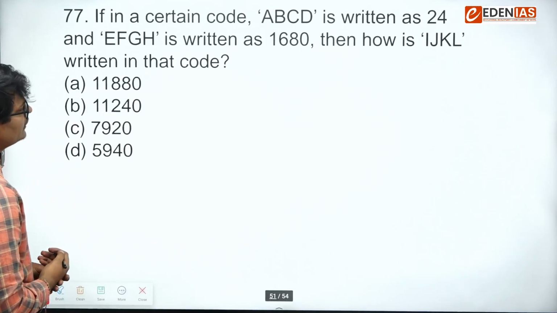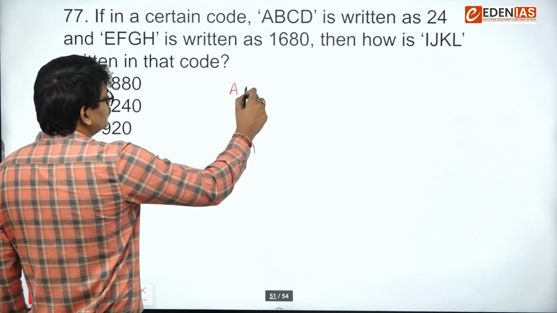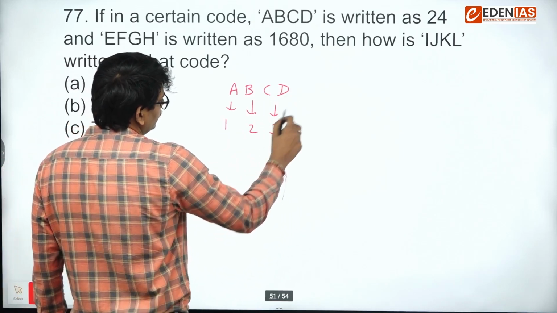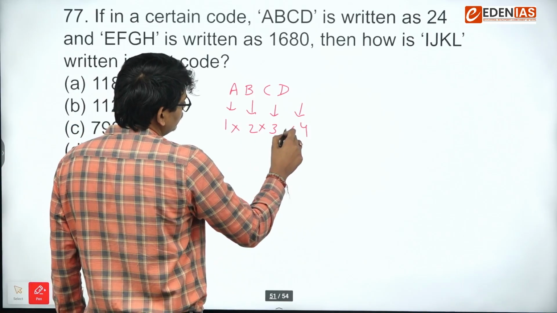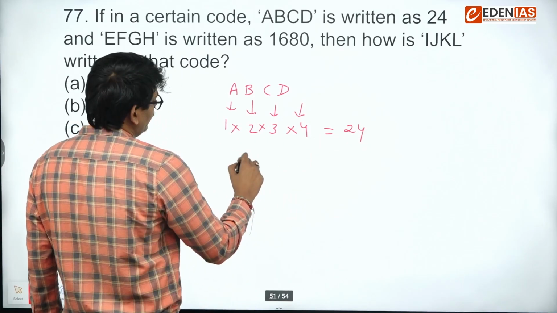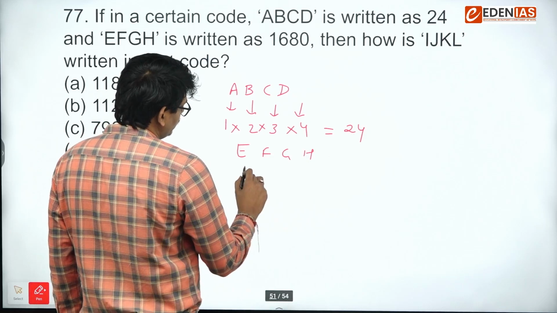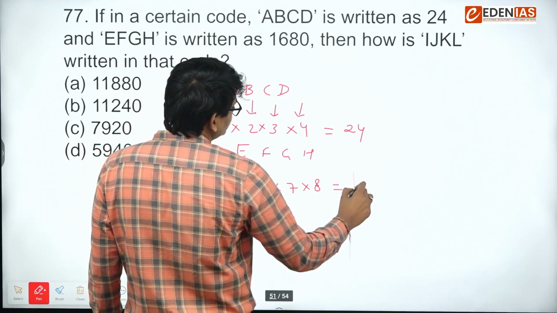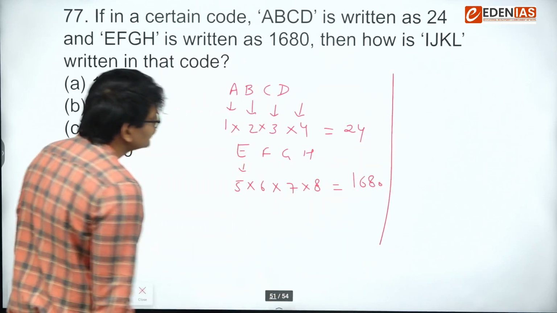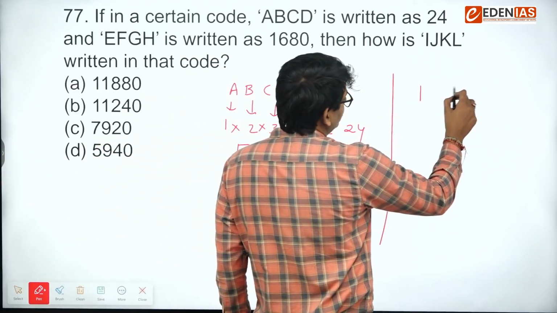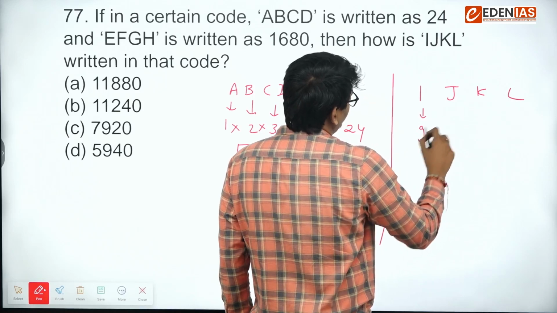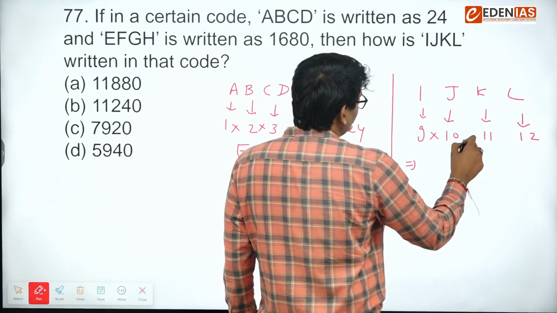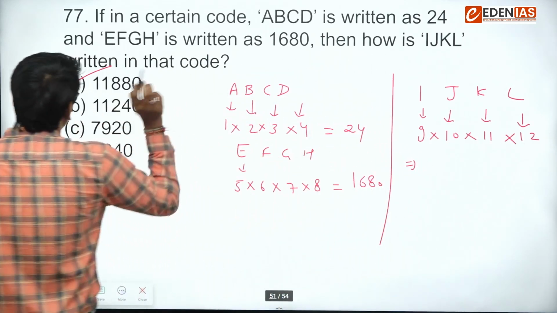In a certain code, ABCD is written as 24. So you need to know the position of these letters. Easy to decode. That is 24. And E, F, G, H, 5, 6, 7, 8, that is equal to 1680. So this code satisfies, and you need to find out the value of I, J, K, L, 9, 10, 11, 12. So 9 into 10 into 11 into 12. Answer is option number A.